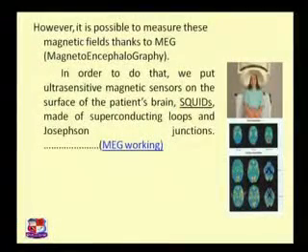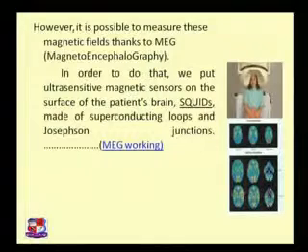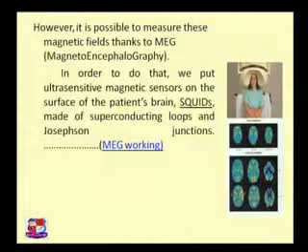Here the real diagrams are given, showing how the test is carried out. A person is made comfortable on a seat, and then the whole arrangement, the electromagnet as well as the SQUID device, the whole equipment, is set on the head. With the help of the SQUID device we can sense the activity of different portions of the brain, and from that make out which portion is more active and which portion is not responsive, or not giving any response to the stimuli.